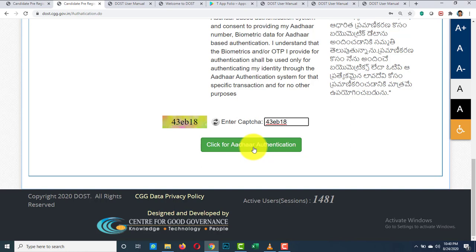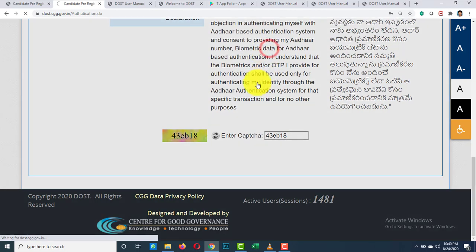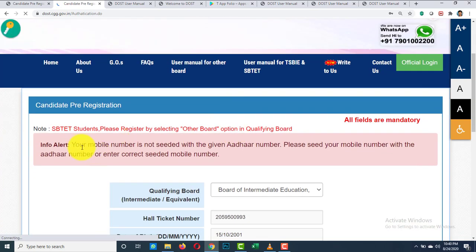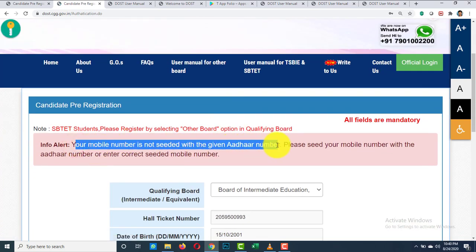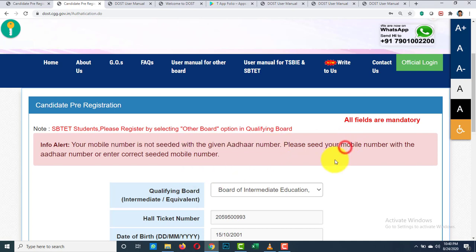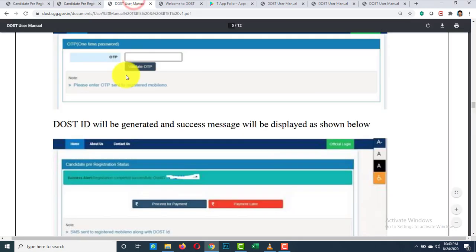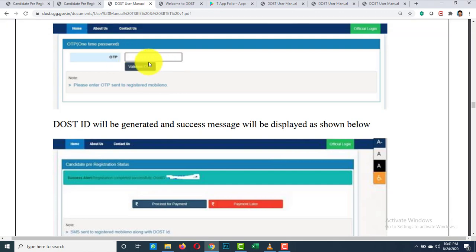If your mobile number is seeded with your Aadhaar, you will get an OTP on your registered mobile number. If your Aadhaar is not seeded, then you will get a message like this: your mobile number is not seeded with the given Aadhaar number. Please seed your mobile number. If your mobile number is seeded, you will get an OTP to your registered mobile number. You have to enter your OTP and click on the validate OTP option. With this, you complete the first step. After successful authentication, you will get a DOST ID on your registered mobile number. Now, you can move to the second step.